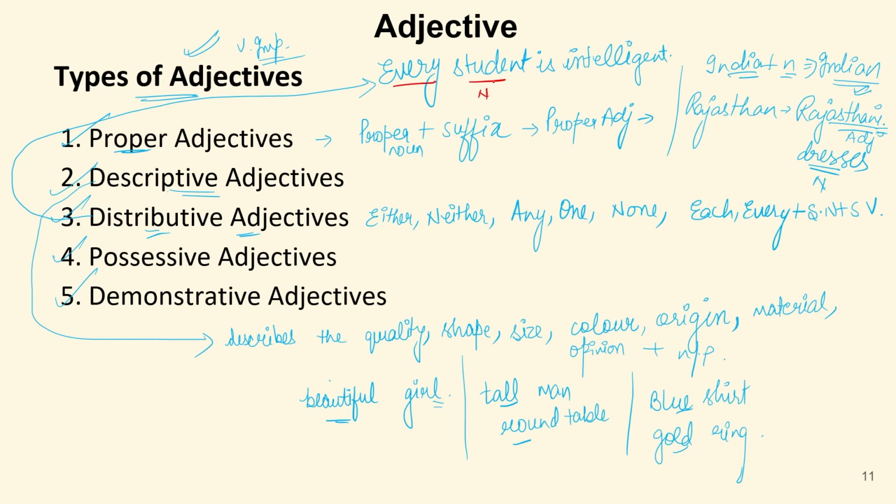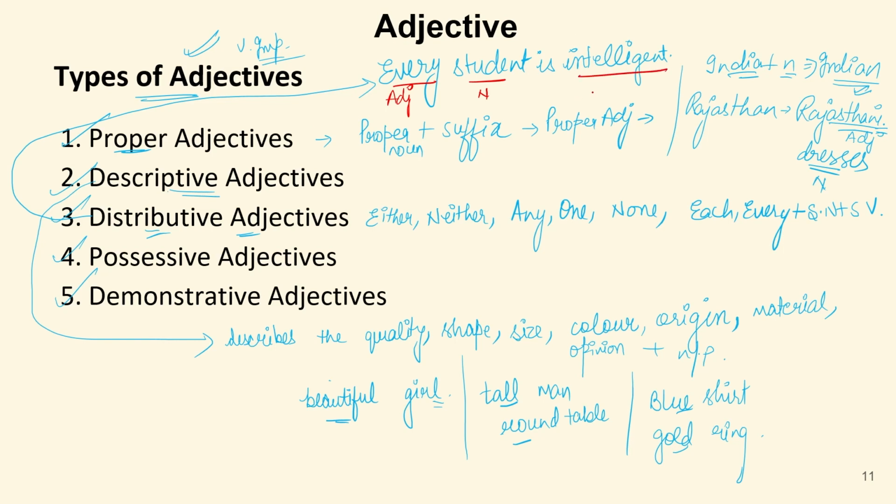Every is qualifying this noun. So this word every is an adjective. And this is distributive adjective because we are talking about every student. It means each student individually, every student as a group or individually. So this word every is a distributive adjective.